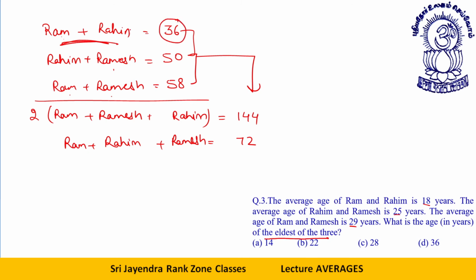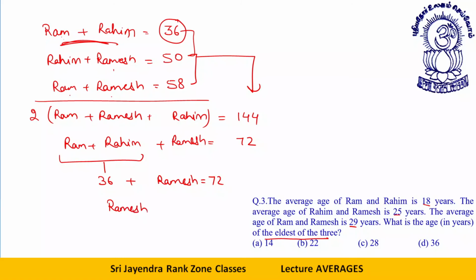So Ram plus Rahim is 36, plus Ramesh is 72. So Ramesh's age will be 72 minus 36, which is 36. Eldest age is 36.